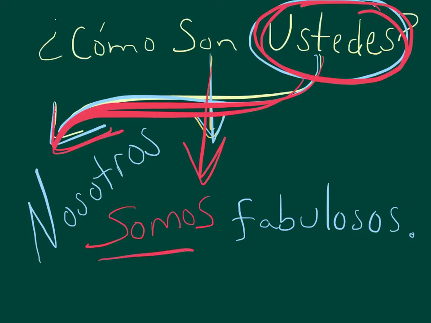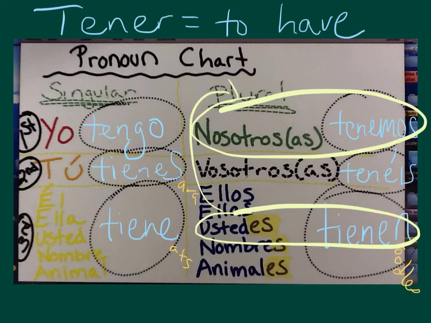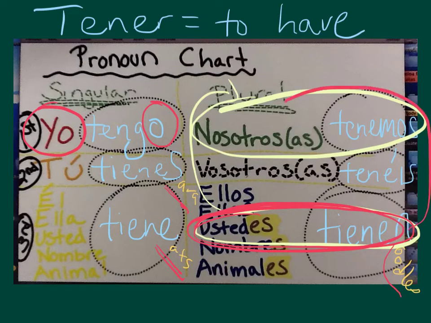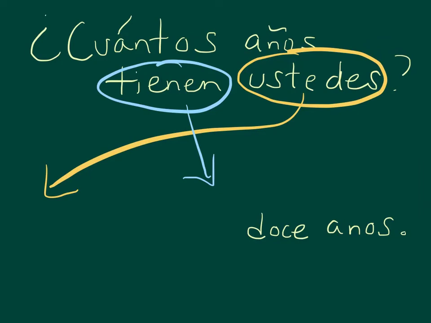Okay, let's look at tener. Tener again, remember that means to have. We have tengo, tienes for Sarah, tiene for eats, tenemos, tenéis, tienen for noodles. I know it's lame, but it works. Remember, when the pronoun is yo, the verb ends in o. So now let's look specifically at, again, this pattern. Ustedes, ¿cuántos años tienen ustedes? Would go to nosotros tenemos. All right, so if I asked, ¿cuántos años tienen ustedes? Meaning, how many years do you all have? Ustedes goes to, that's right, nosotros.